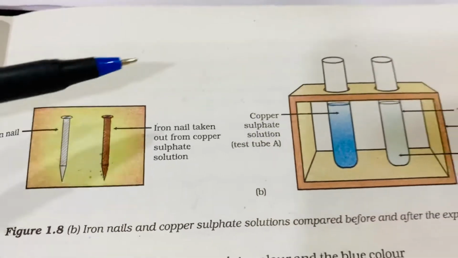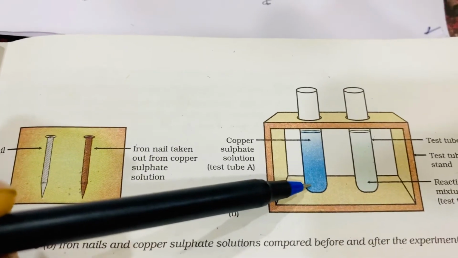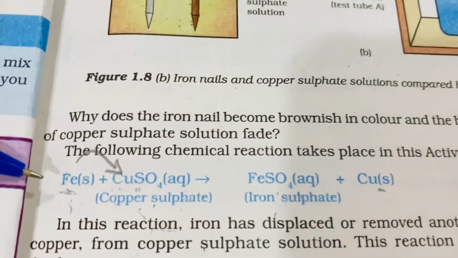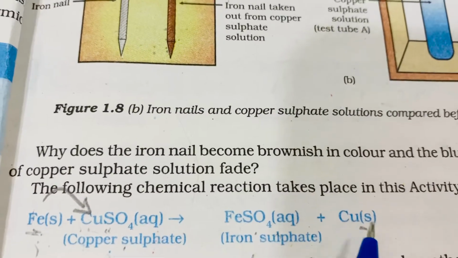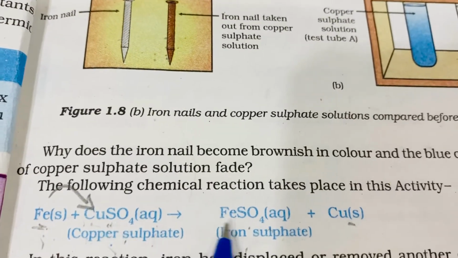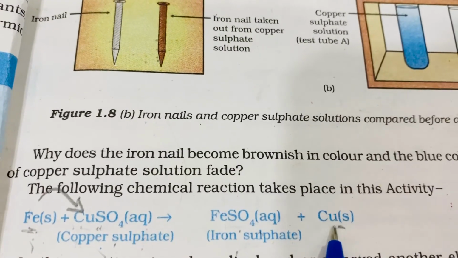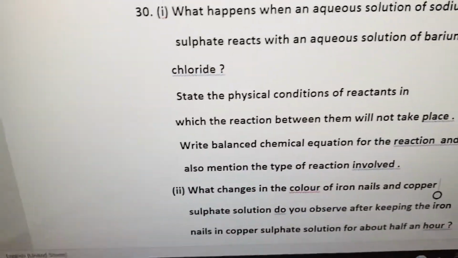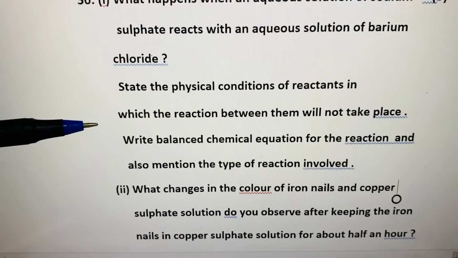Now second observation is the blue colored copper sulfate becomes greenish, light green in color. So why has it happened? What is the reaction which is taking place? Iron plus copper sulfate forms iron sulfate plus copper. This iron sulfate is light green in color. That's why blue colored copper sulfate becomes green colored iron sulfate, and a brown substance, copper, gets deposited on the iron nail. Many students have written that the iron nail gets coating due to the displacement reaction and all.